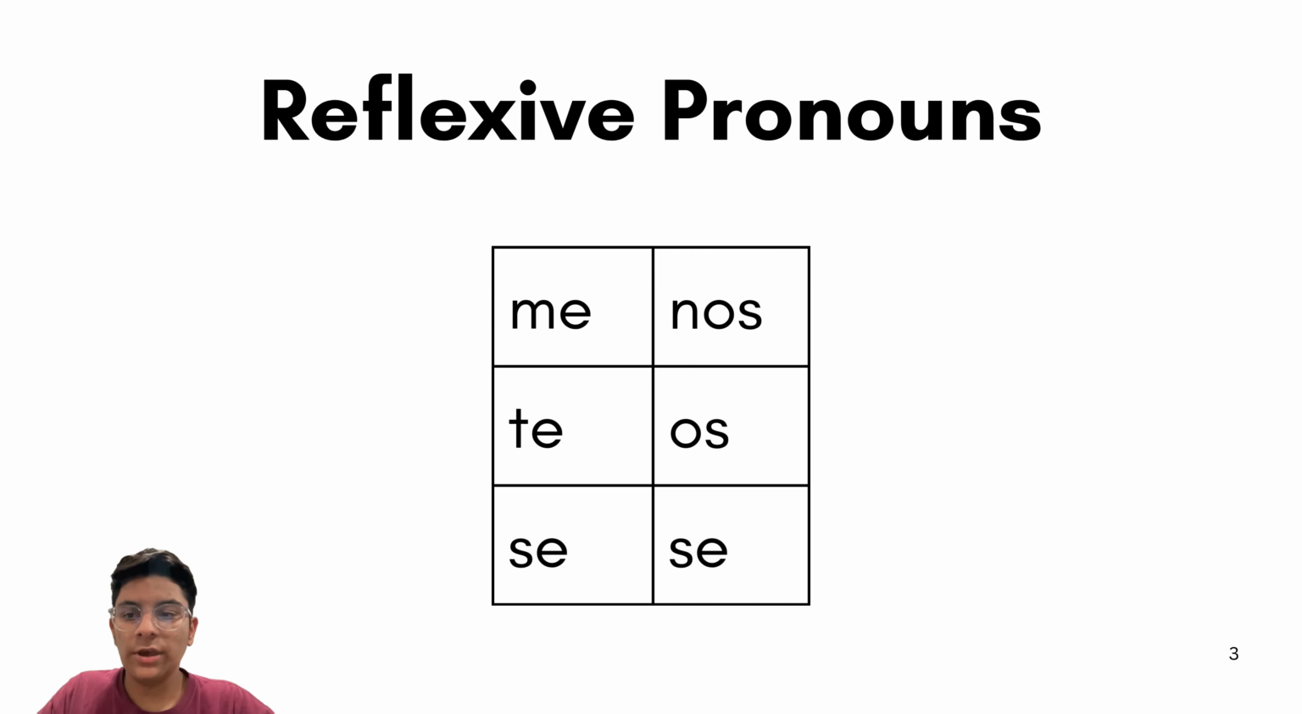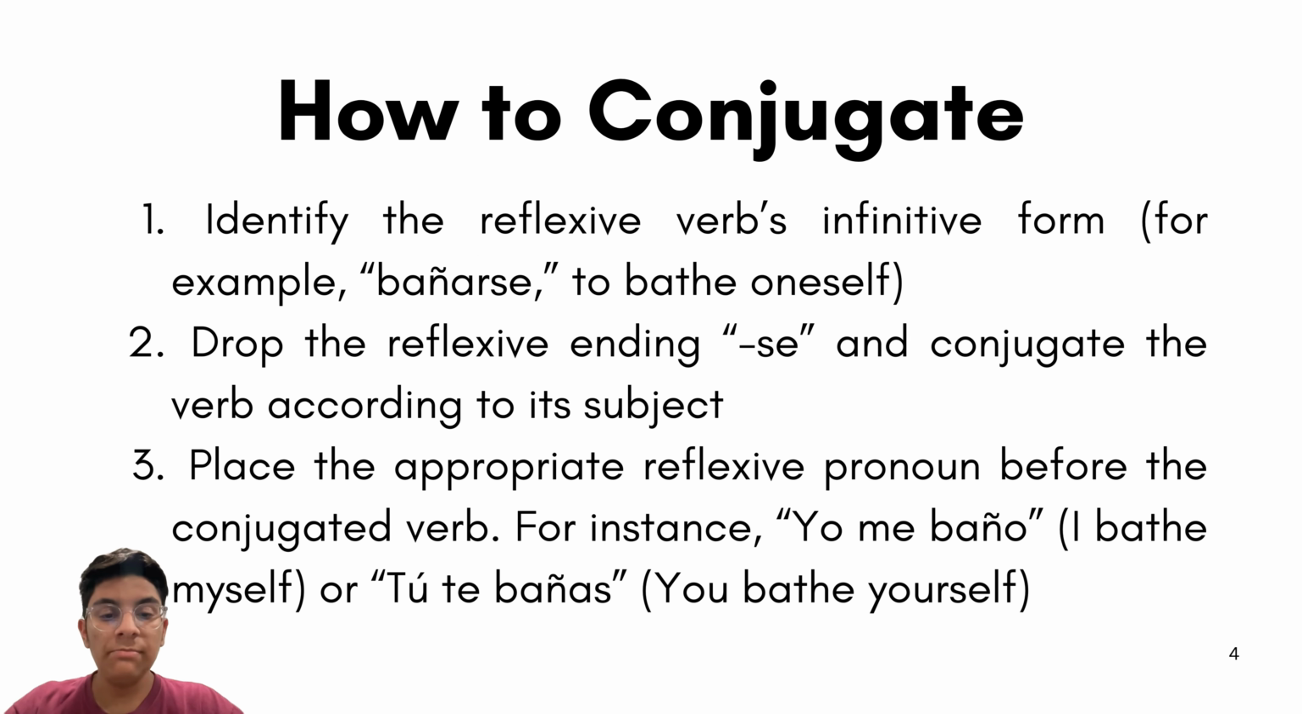Let's get to how to conjugate. The first step is to identify the reflexive verb's infinitive form. For example, bañarse, to bathe oneself. Notice how all reflexive verbs end with se. Now, drop the reflexive ending, se, and conjugate the verb according to the subject. Then place the appropriate reflexive pronoun before the conjugated verb. For example, yo me baño, I bathe myself, or tú te bañas, you bathe yourself.